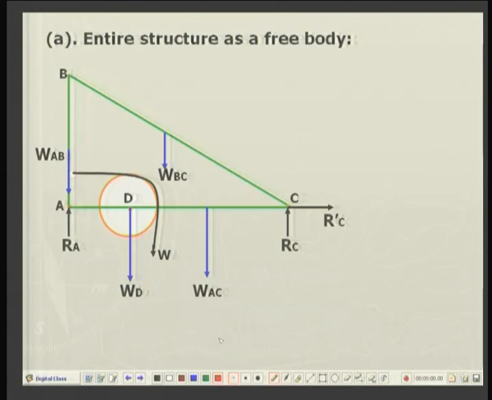So, here we have replaced these supports by vertical reaction at A, RA, and the horizontal and vertical reactions at C, RC and RC dash. So, this is the entire structure as a single free body.